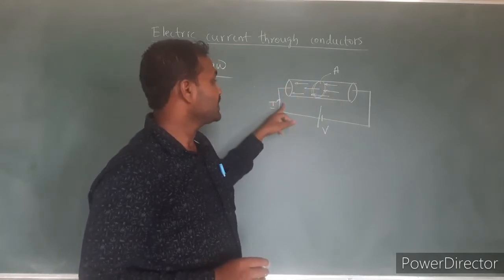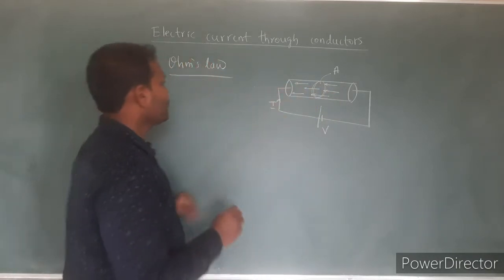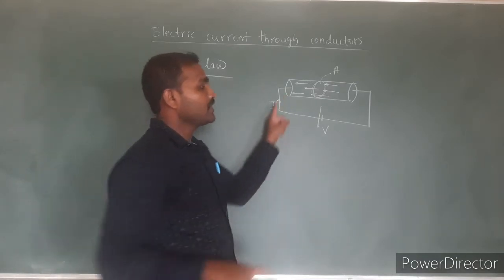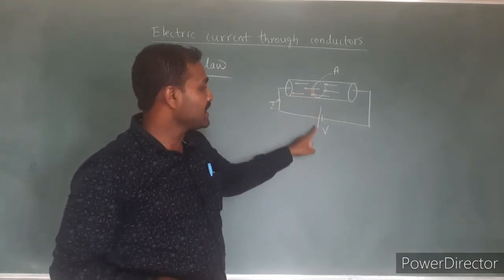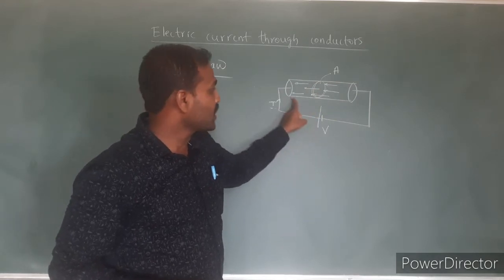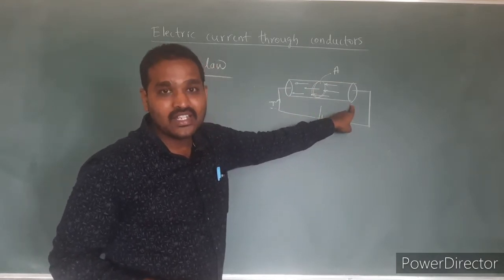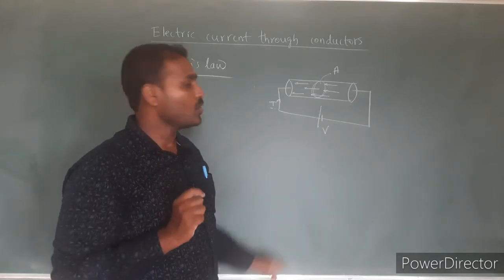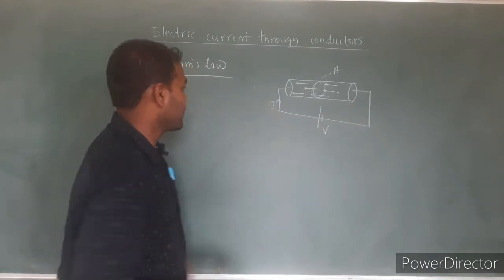So that is the definition of Ohm's law: the electric current flowing through the conductor is directly proportional to the potential difference applied across the ends of the conductor at constant temperature. Ohm's law is valid only at a constant temperature.